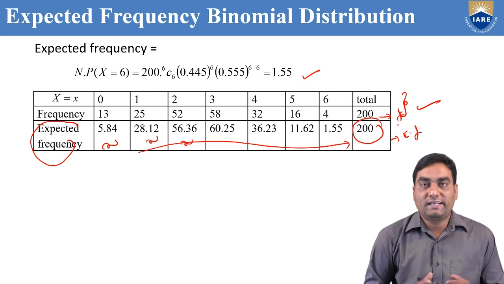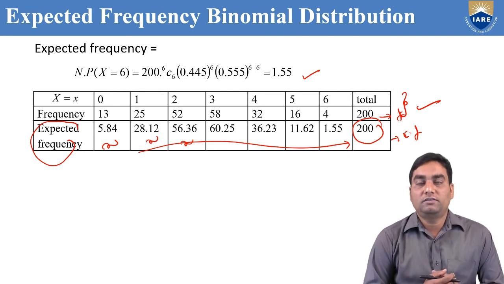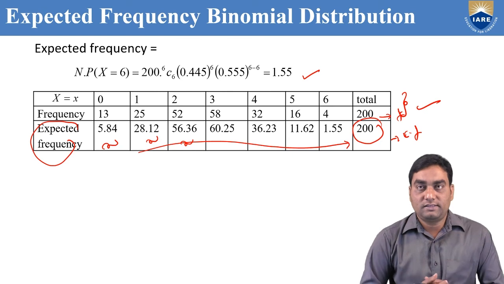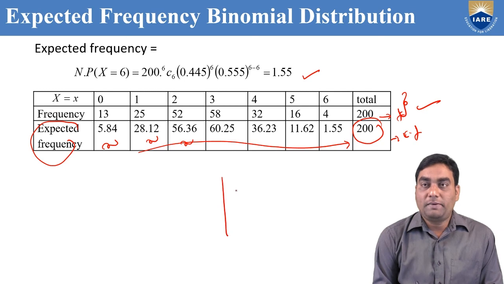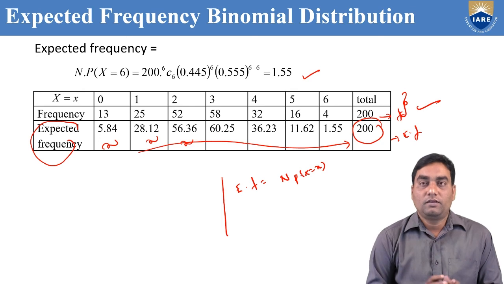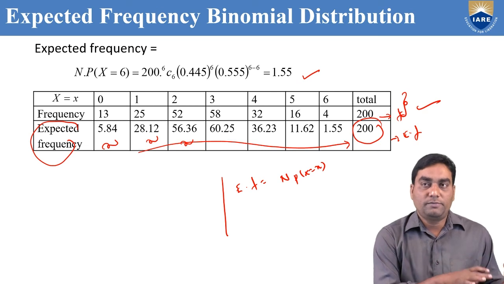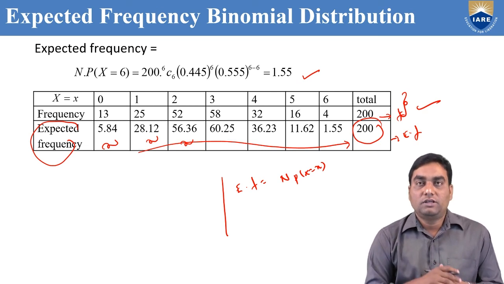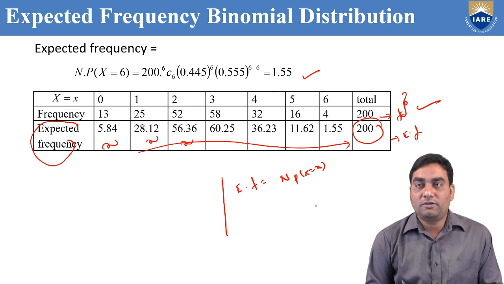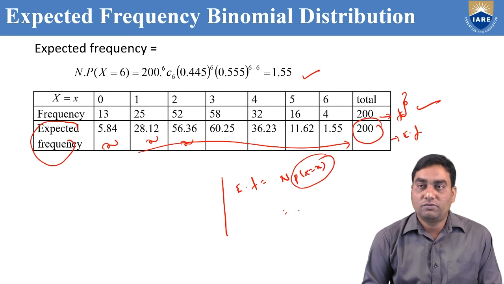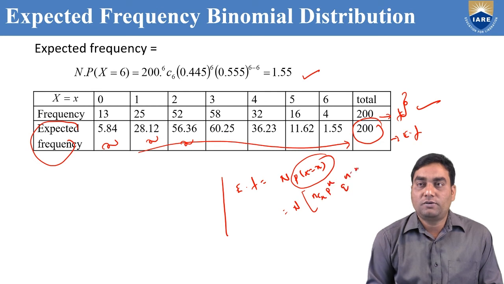In the earlier problem it was given that expected frequencies, we have done expected frequency. Only frequencies are given here, and we have done expected frequency. Right? So finally, the expected frequency formula is capital N into P of x equal to x. This expected frequency we can do sometimes by binomial distribution, sometimes by Poisson distribution. If you find expected frequency for binomial distribution, you replace P of x equal to x with the binomial formula. What is that? P of x equal to x is nCx p^x q^(n-x).